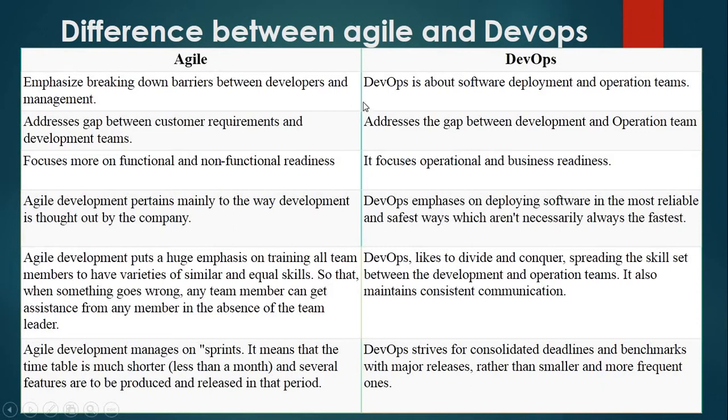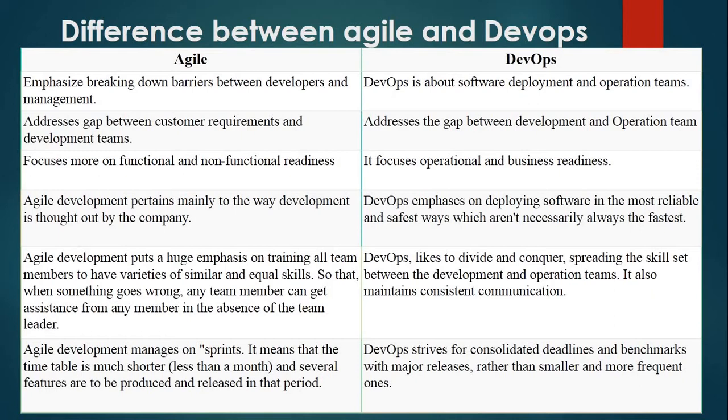Here are the differences. Agile emphasizes breaking down barriers between developers and management, and DevOps is about software deployment and operation teams. Agile addresses the gap between customer requirements and development teams, whereas DevOps addresses the gap between development and operation teams. Agile focuses more on functional and non-functional deadlines, whereas DevOps focuses on operational and business deadlines.